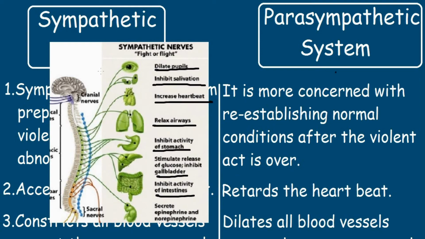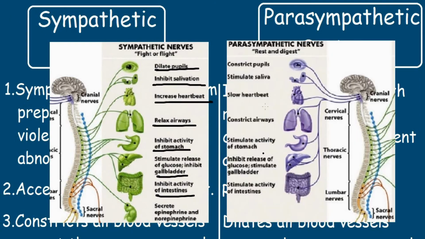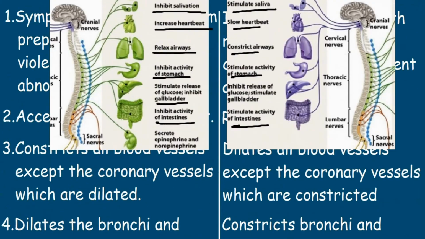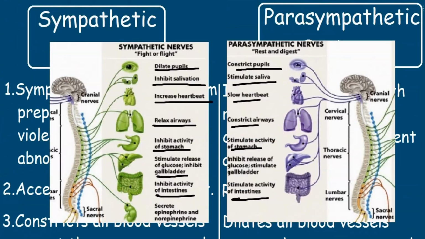And this is the diagram for the parasympathetic system: constricted pupils, stimulated saliva, slow heartbeat, constricted airways in the lungs, stimulates activity of the stomach, inhibits the release of glucose, stimulates the gallbladder, and stimulates the activity of the intestines. So these were the differences between the parasympathetic and the sympathetic system.